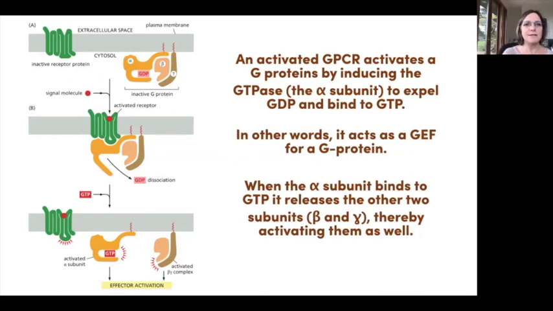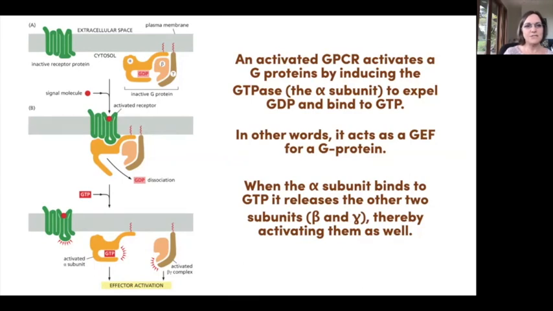So the alpha subunit is the GTPase. When it interacts with this receptor that's bound to the ligand, the receptor essentially acts as a GEF. It triggers the release of GDP by the alpha subunit and the binding of GTP. By turning on the alpha subunit, that also causes the alpha subunit to dissociate from the beta gamma subunits. And each of these can then activate other proteins. These are all types of what's called allosteric interactions, where something happens on one side of a protein and that triggers something to happen elsewhere on the protein through inducing some kind of conformational change.